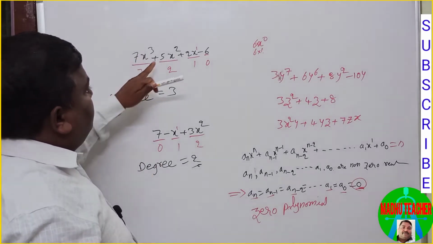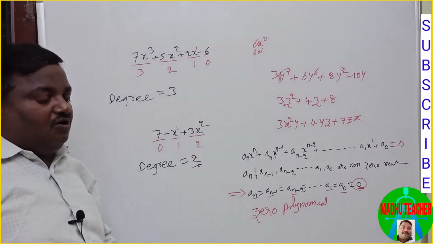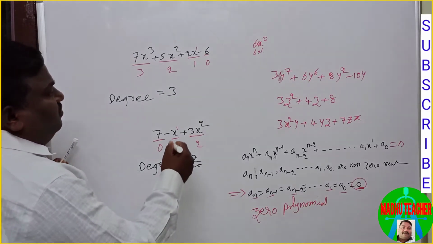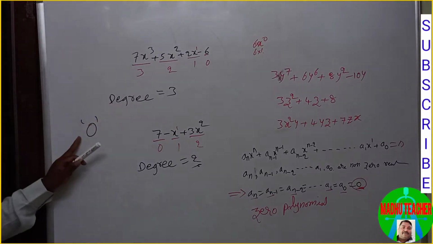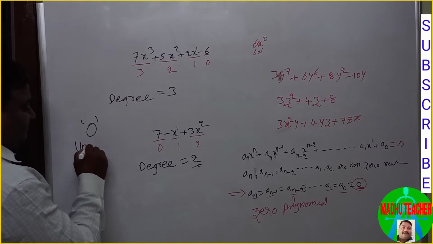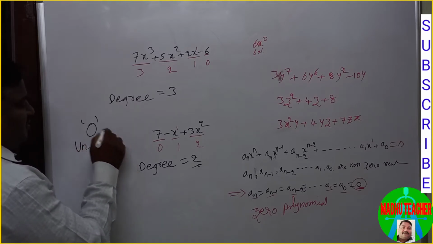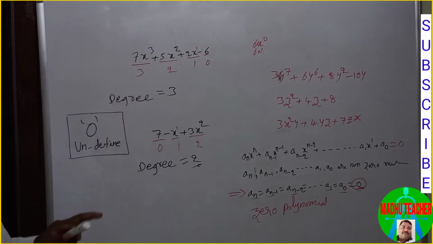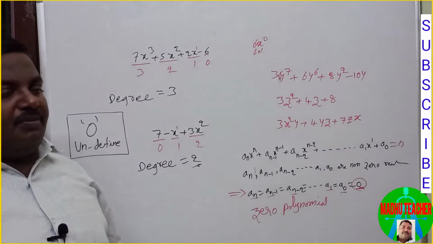Now what is the degree of zero polynomial? Degree is 3, degree is 2, degree is 1, degree of the constant is 0. What is the degree of 0? Zero polynomial means equal to 0. What is the degree of 0? It is undefined. It is not defined. So degree of 0 is not defined. This is the degree of the polynomial.